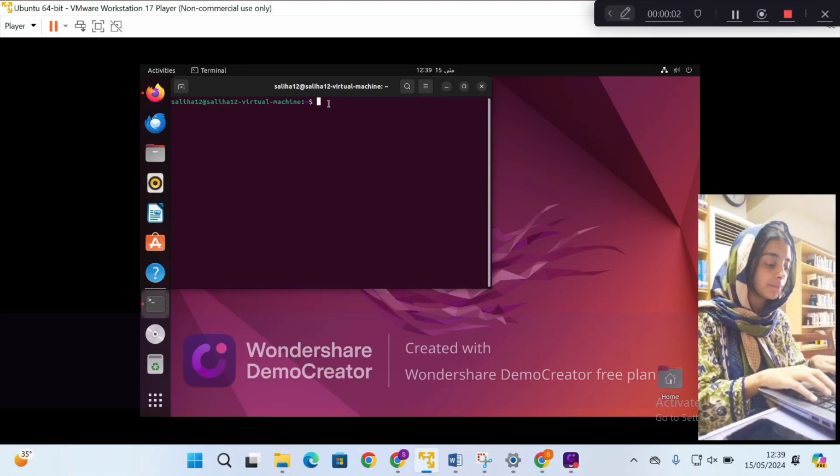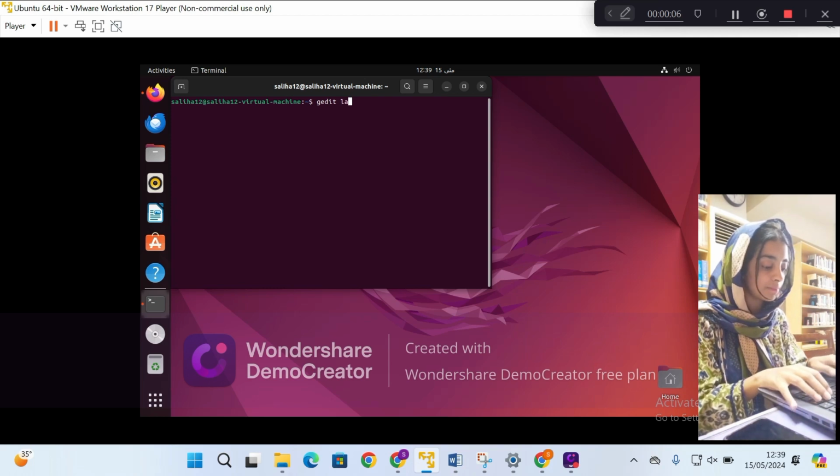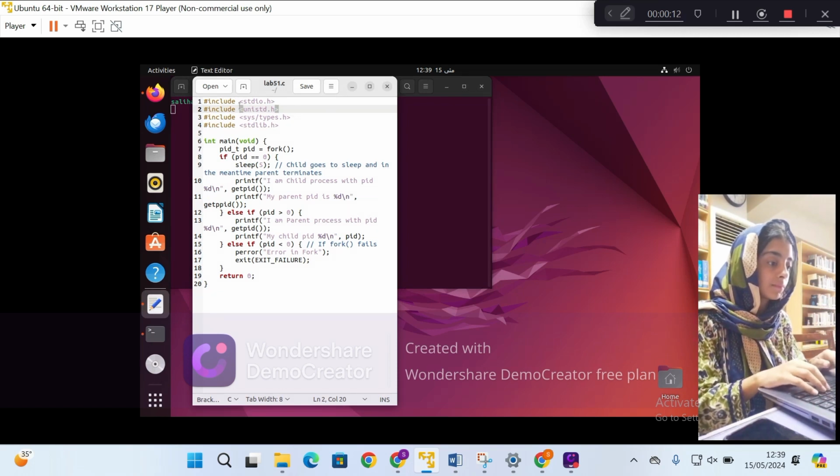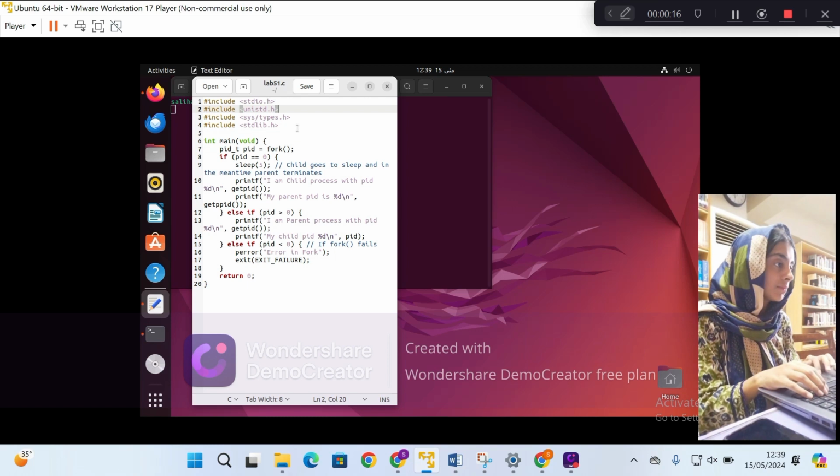This lab task is related to the wait system call and the exit system call. The first C program demonstrates basic process creation using fork and explores the behavior of parent and child processes, especially focusing on the scenario where the child process outlives the parent process.